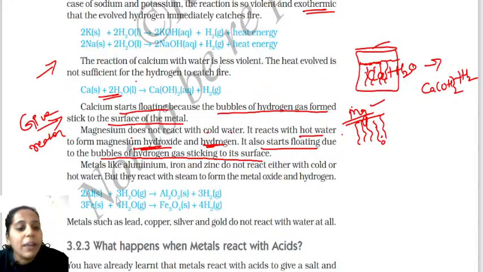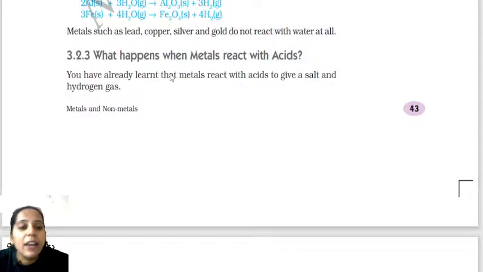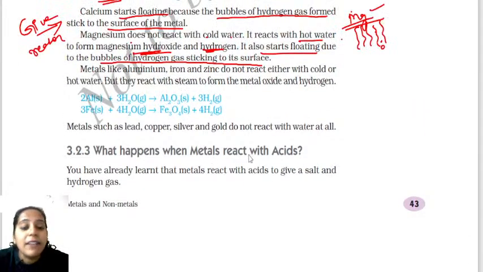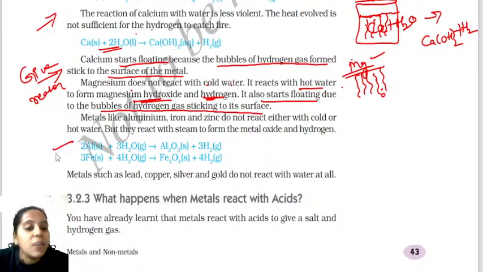So this concept is very important for you. Next we are learning what happens when metals react with the acids. Now that we understood what happens when metals react with cold water, hot water, and in the case of steam, you can observe here, aluminium is reacting with water in the form of steam to form aluminium oxide and hydrogen gas. Similarly, iron reacts with the water to form iron oxide and hydrogen gas is also liberated.